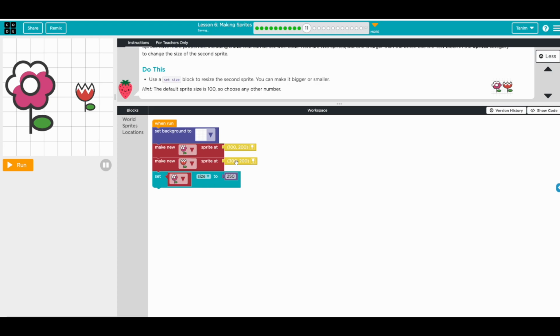Okay, so this one, see this one is bigger, 250, right? The default is 100, right? So you can set this sprite to 50, so it'll be even smaller, or we can make it the same size as the other one. Cool.